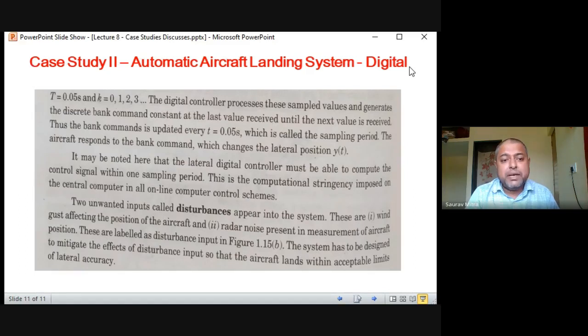So the bank command is updated every 0.05 second, which is called the sampling period. The aircraft responds to the bank command, which changes the lateral position of YT. It may be noted here that the lateral digital controller must be able to compute the control signal within the sampling period. So as soon as the signal is coming, within the next 0.05 second it should be able to process the whole signal and produce the output. So whatever previous input comes, it should be processed within 0.05 second and output should be produced. Because if the microcontroller is taking more than 0.05 second to produce output for that feedback, then there is no point.